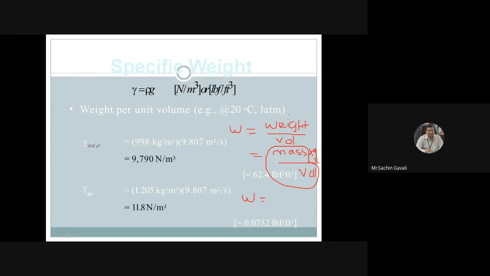Weight is the main property, and specific weight is its unit property, therefore it is denoted by small w. So mass upon volume is equal to density rho. So we have one relation which we have to remember: specific weight is equal to density into acceleration due to gravity. Everybody understand this? Weight is equal to mass into g.